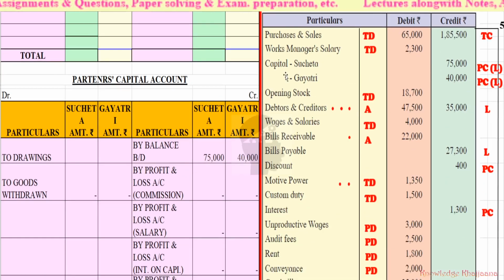Now, the capitals of Sujata and Gayatri, we have created a separate partners' capital account, and we have maintained the capitals of Sujata and Gayatri on the partners' capital account on the credit side. Instead of taking it to the partners' capital in the liabilities, we have recorded it to the partners' capital account credit side. By balance brought down, Sujata rupees 75,000, Gayatri rupees 40,000.